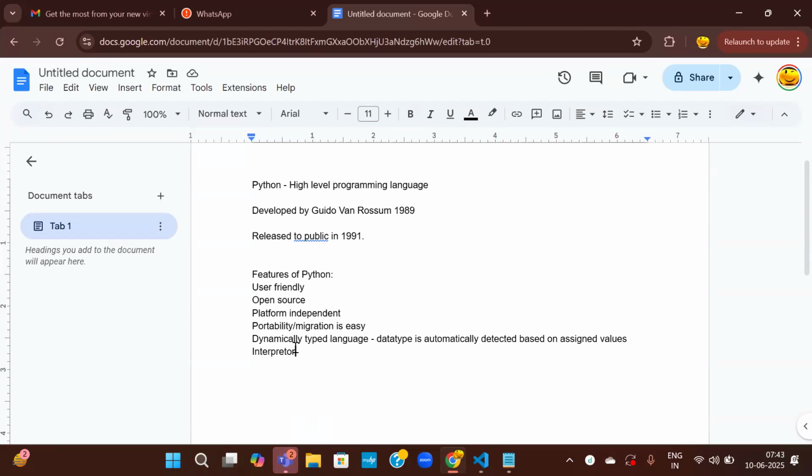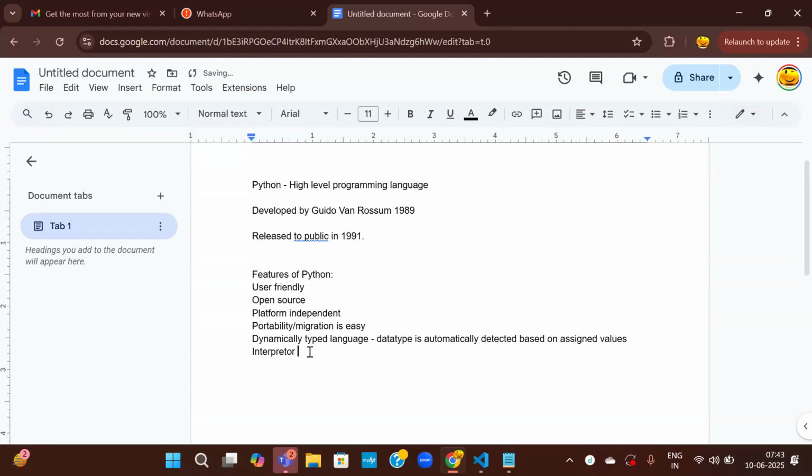In case of an interpreter, it reads line by line and throws the error wherever there is an error. Say there are 100 lines of program. It reads the first 10 lines. If there is an error in the 11th line, it will stop execution there itself. It won't go further. That is what we call an interpreter language.